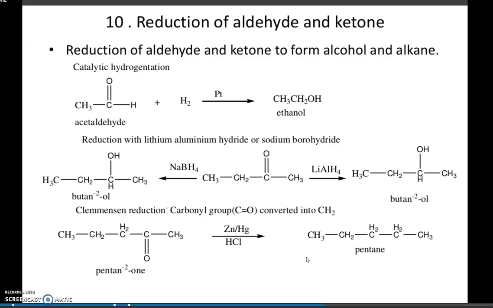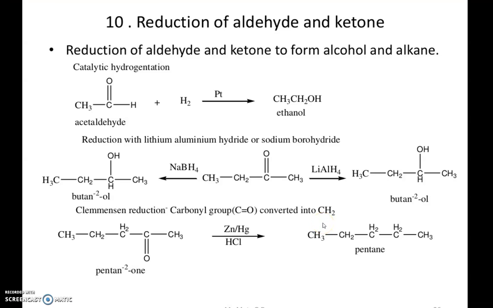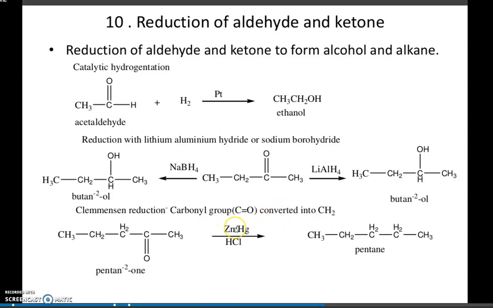Then there is Clemmensen reduction. In Clemmensen reduction, our carbonyl group is converted into a CH2 group. In the presence of zinc amalgam, zinc and mercury, we get this reduction.